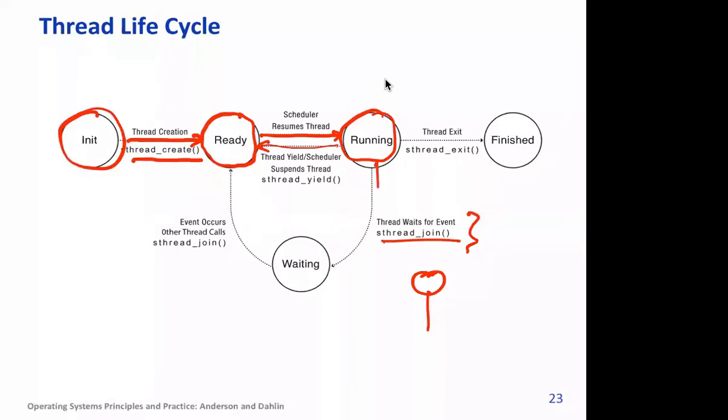Then it comes to waiting state, and when the IO or the join is over, it is again ready for execution. Finally, a thread may exit of its own when it completes its execution, or by an exit system call.